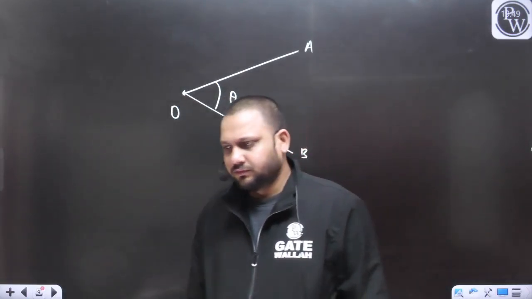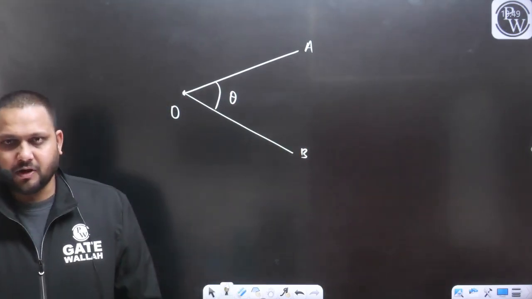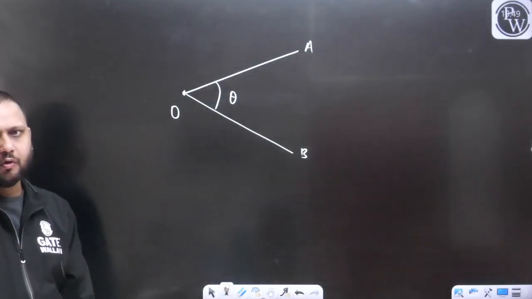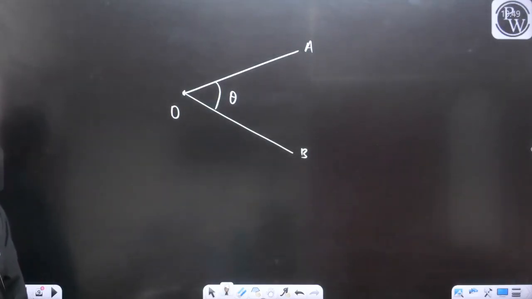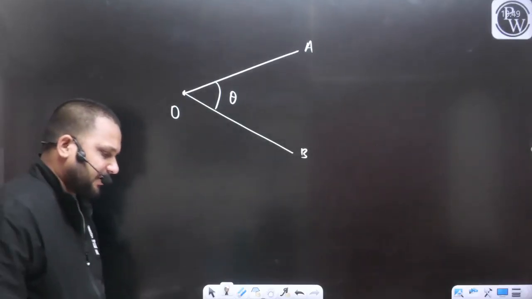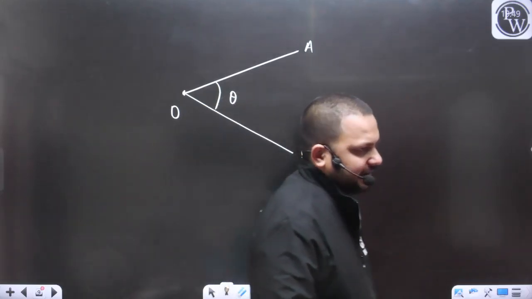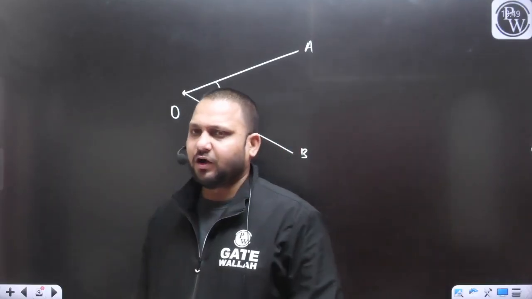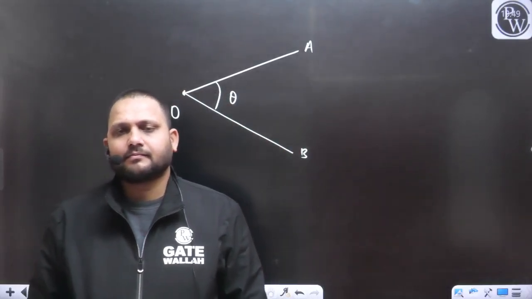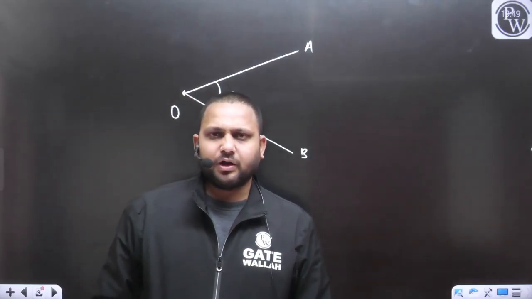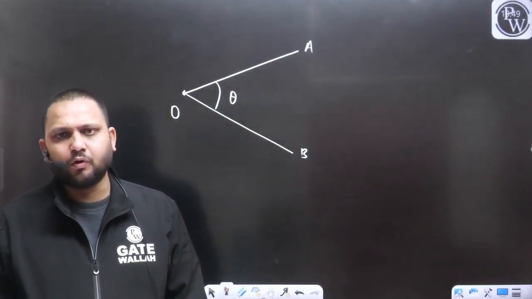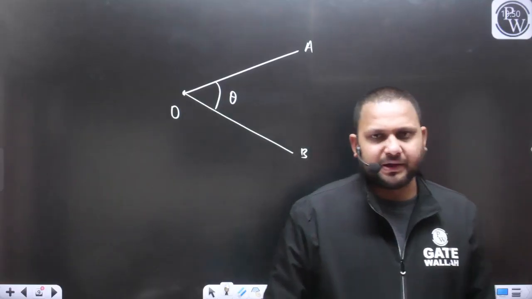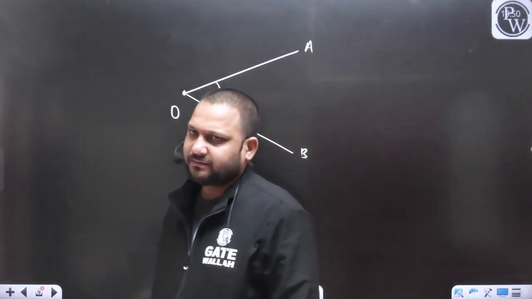Now what we will do? Listen carefully. First we will set up the compass at station O. Then we will perform all the temporary adjustments at station O, like setting up of the compass, centering of the compass, and leveling of the compass.